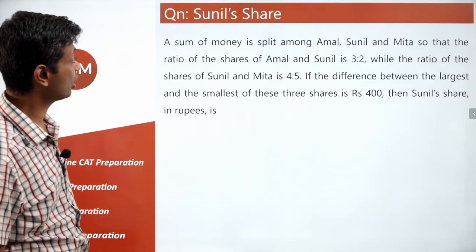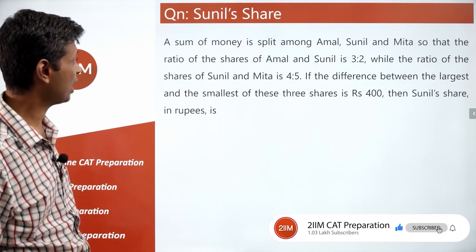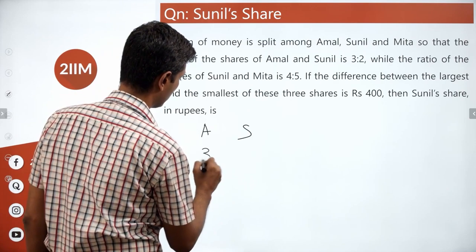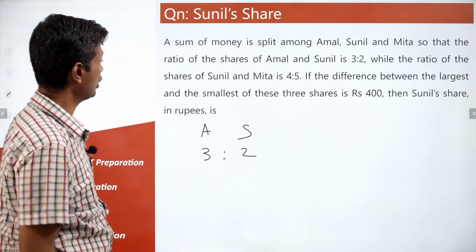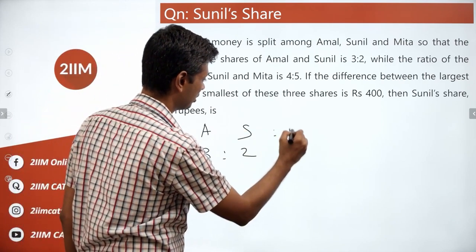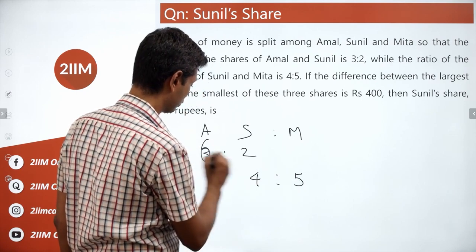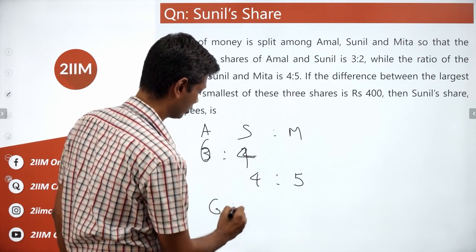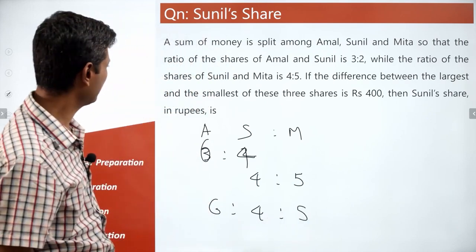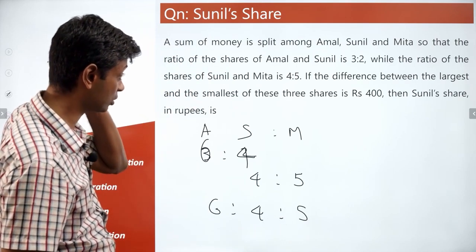A sum of money is split among Amal, Sunil and Mita, A, S and M, so that the ratio of the shares of Amal and Sunil is 3:2, while the ratio of shares of Sunil and Mita is 4:5. Sunil is to Mita is 4:5. I want to write the first as 6:4. The ratio is 6:4:5. The difference between the largest and smallest of these three shares is rupees 400.